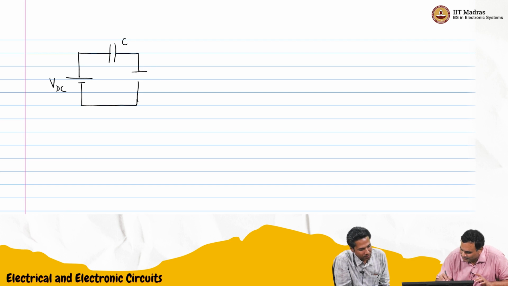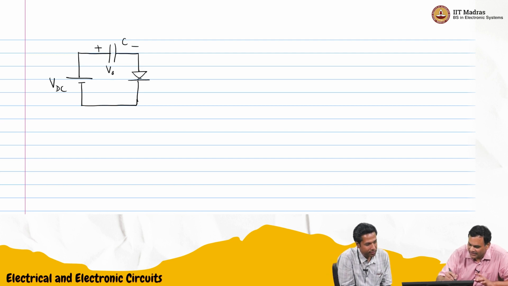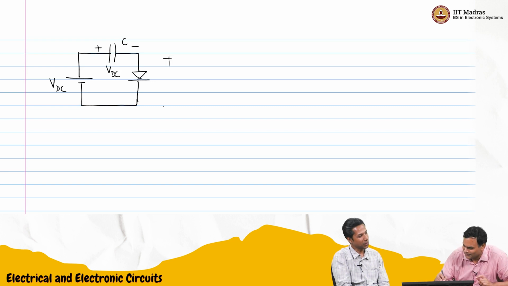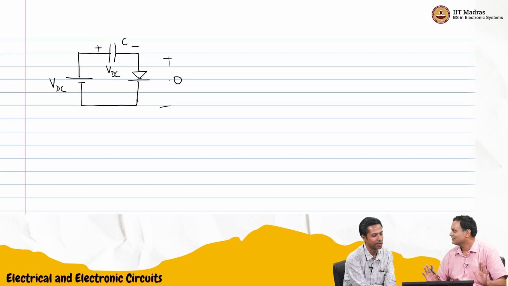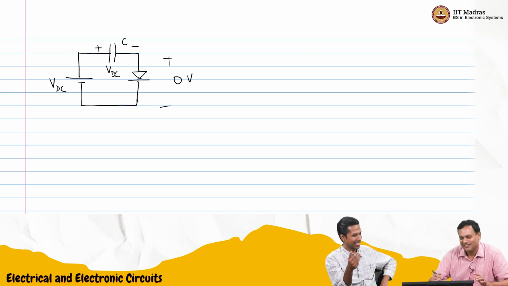Like this. So the capacitor will charge to VDC. The diode will be forward biased, so current will start flowing till the capacitor charges to VDC. But the minute it charges to VDC, the diode will go to zero bias, and after that nothing happens. So across the diode we will always have 0 volts for an ideal diode. Otherwise you'll have 0.7 V. The capacitor will charge to VDC minus 0.7, something like that, and it will stop. So it's not going to double. Even if I add one more set of diodes and capacitors, nothing is going to happen. So it doesn't work for DC.